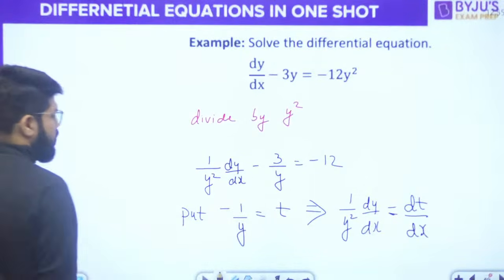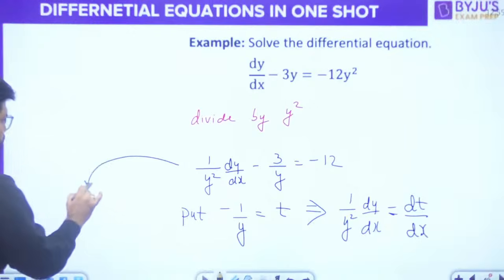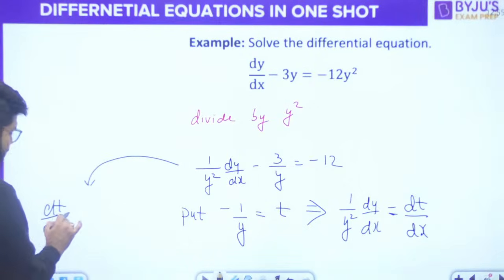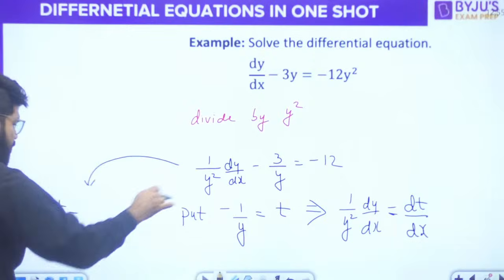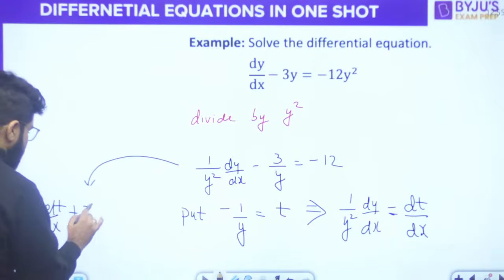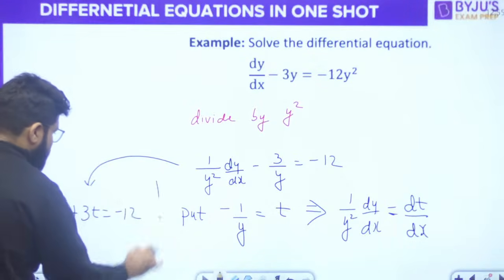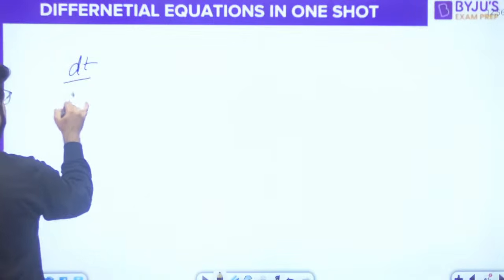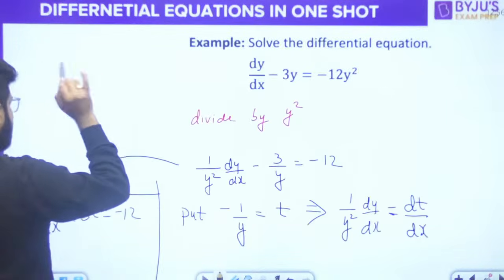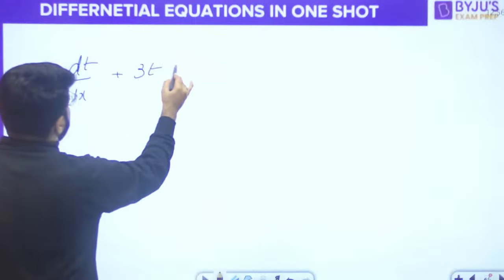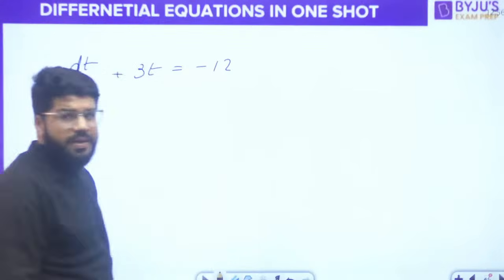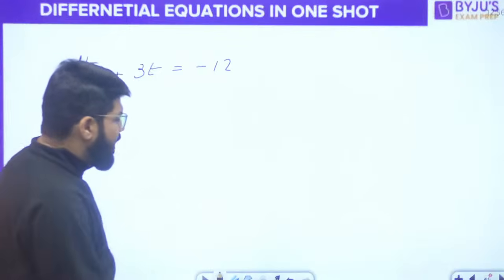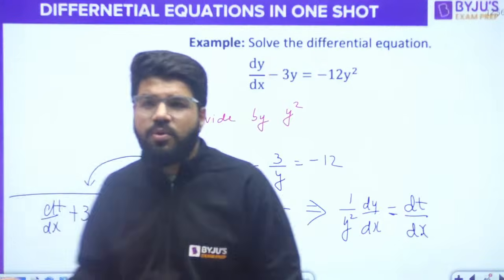So what is your equation now going to be? dt by dx plus, 1 upon y is t, so this becomes 3t, is equal to minus 12. Here I write dt by dx plus 3t is equal to minus 12. Only thing is y replaced by t, or u, any variable you want to name.